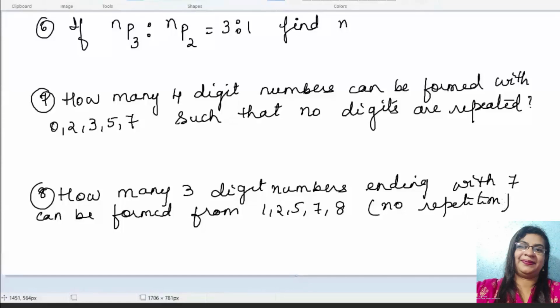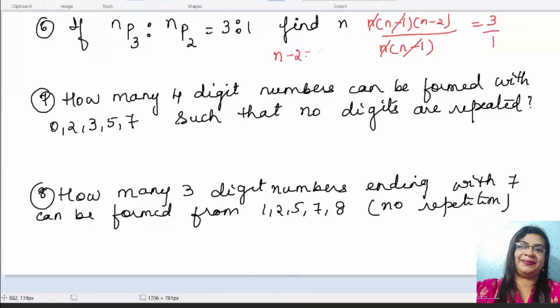How many 3-digit numbers ending with 7 can be formed using the digits 1 to 5, 7, 8. No repetition, I'll write in short.